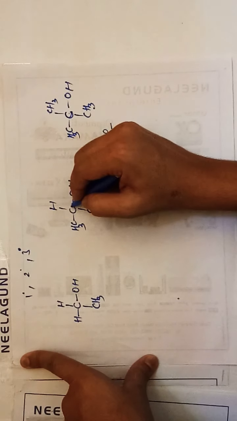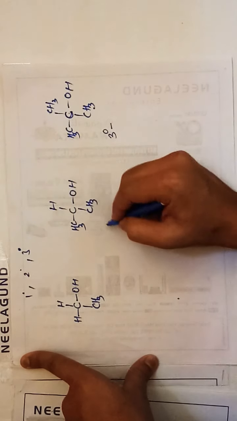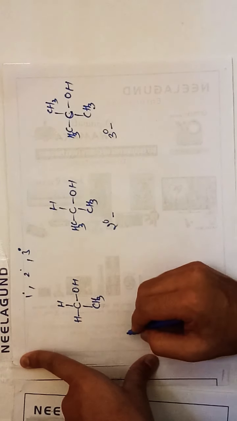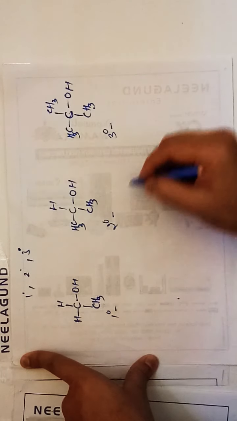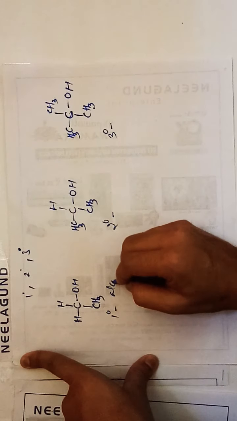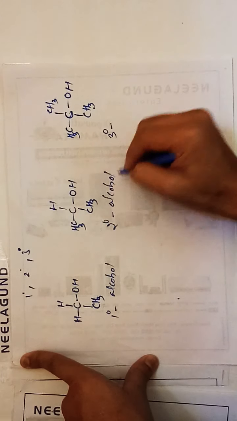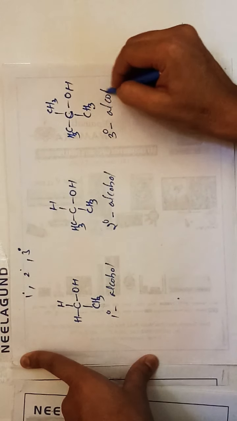If a carbon is surrounded by 2 methyl groups, we consider it secondary. If the carbon is surrounded by only one methyl group, we consider it a primary alcohol. So primary alcohol, secondary alcohol, tertiary alcohol.